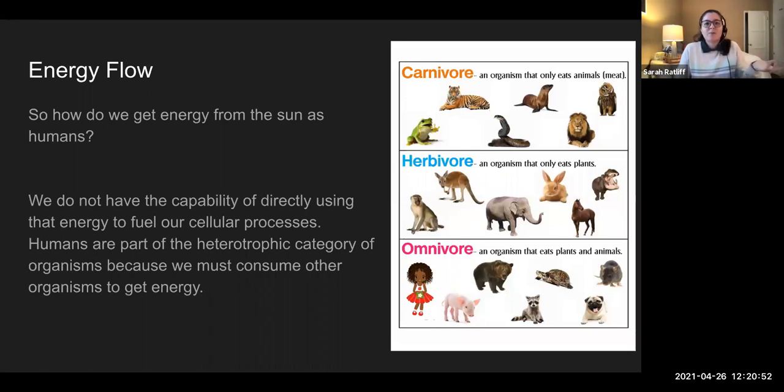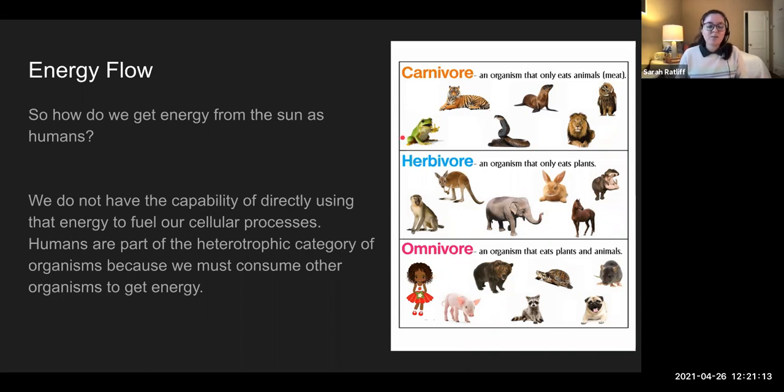As humans, we can't photosynthesize. Well, we have to get that energy sort of indirectly through eating other organisms. We are heterotrophic, like we found out in the previous slideshow. There are three categories of heterotrophs. We have carnivores, who only eat other animals, meat.